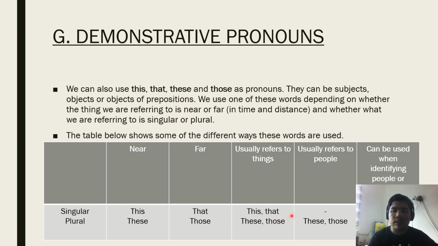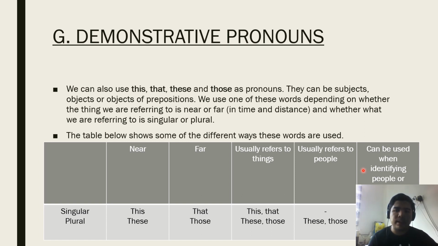When we refer to people, there is no specific word for singular, but for the plural, the words are these and those. When we use them to identify people, or say who they are, for the singular we use this and that, while for plural we use these and those.